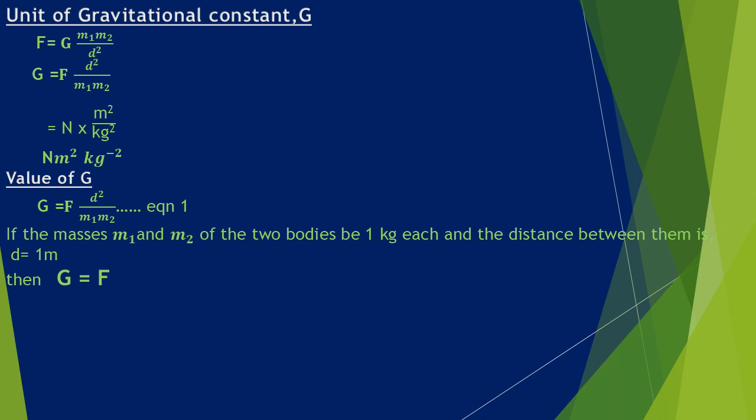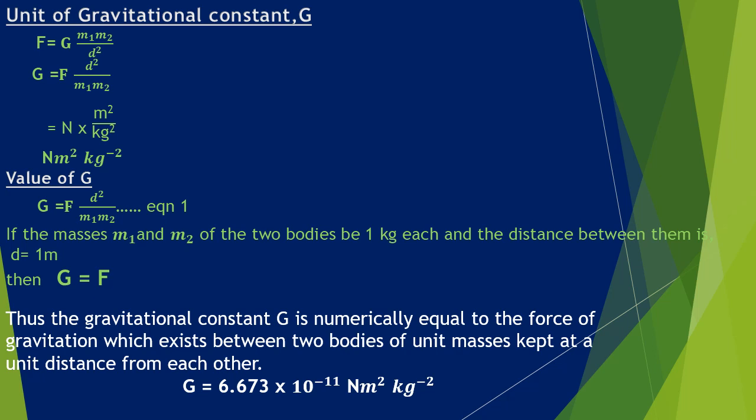So kilogram into kilogram will be kilogram square. So hence the SI unit for G, that is the gravitational constant, becomes Newton meter square by kilogram square, or when the kilogram square comes to the numerator, it becomes kilogram raised to -2. So you have to understand what is the unit of G. It is Newton meter square kilogram raised to -2.